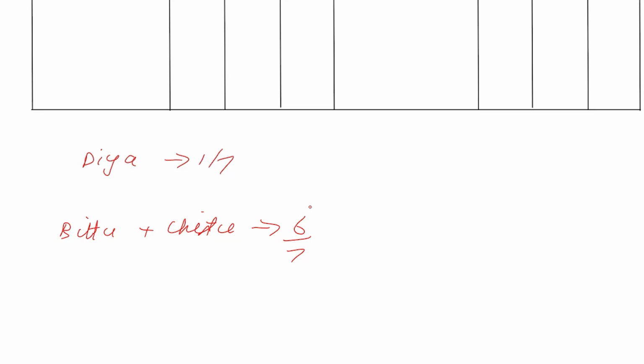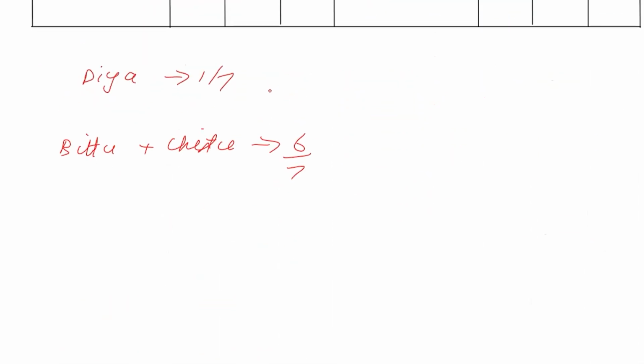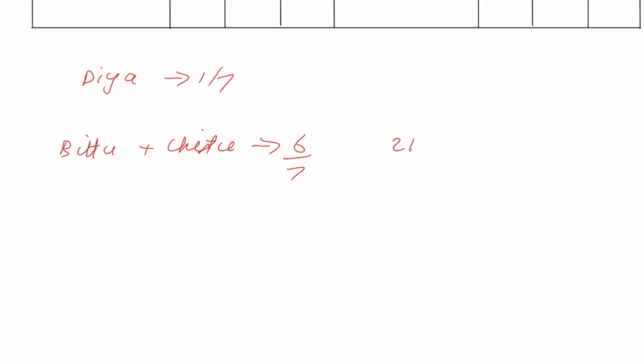That we can calculate upstairs. 3 by 7 plus 3 by 7 gives us 6 by 7. We know that 6 by 7 corresponds to how much? We are adding both of these numbers and we are getting 21 lakhs. So I'm going to say that 6 by 7 corresponds to 21 lakhs.